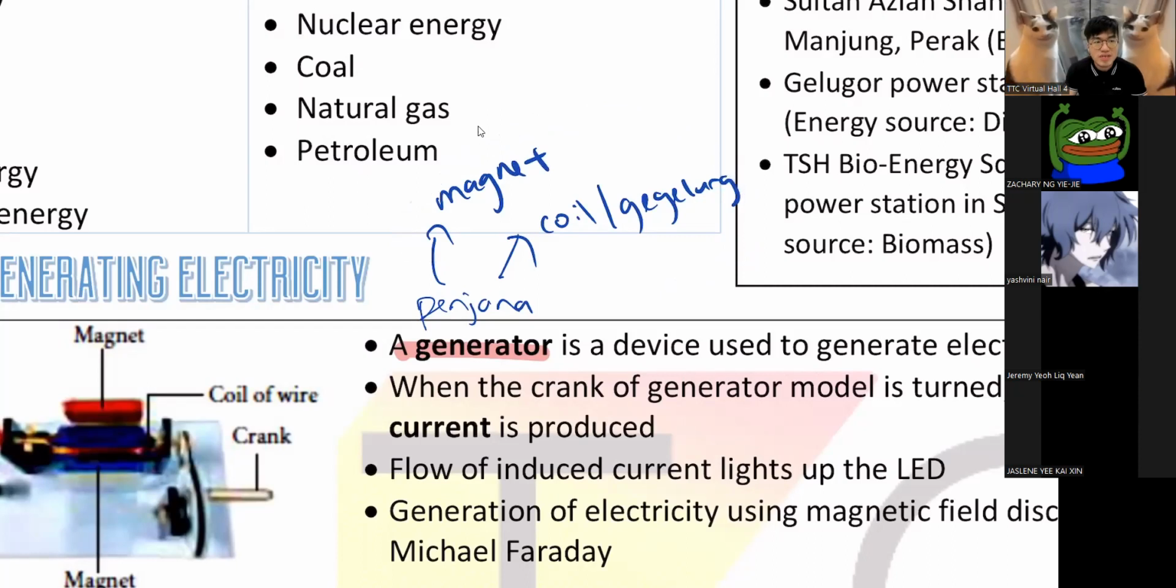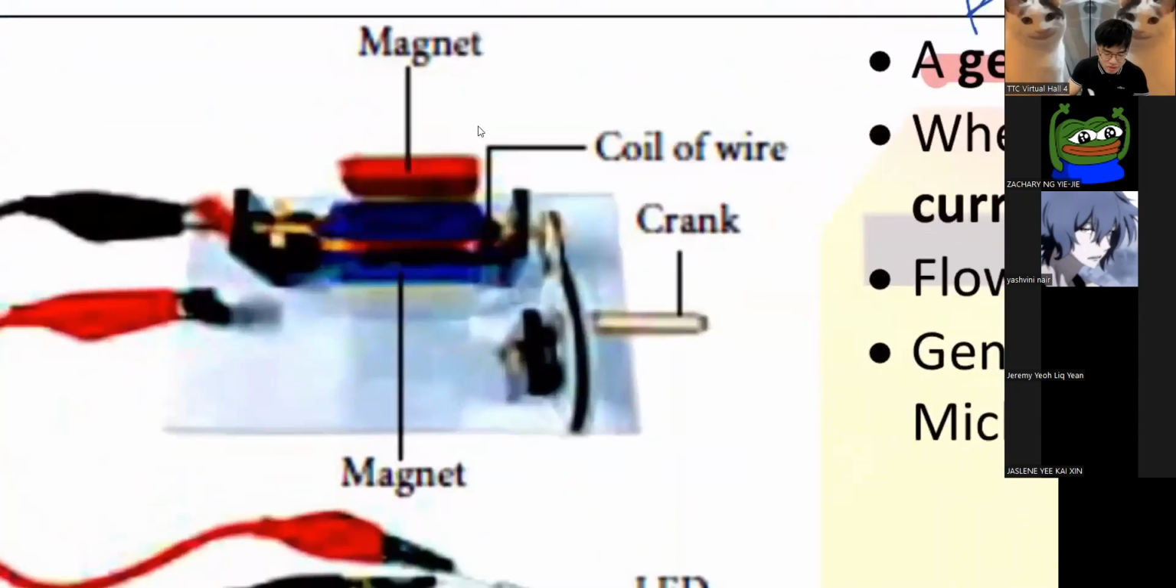This is how we get electricity. A simple generator would have two things: a coil and a magnet. As long as one moves and one doesn't move, either the magnet moves and the coil doesn't, or the magnet doesn't move and the coil moves. If one moves and one doesn't, you will get electricity.